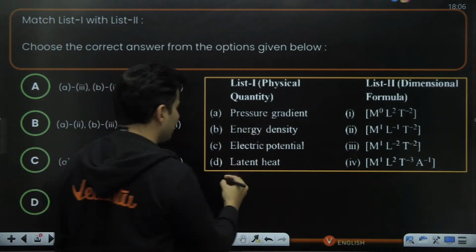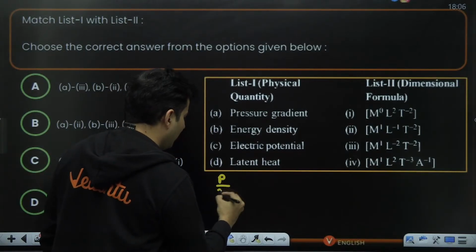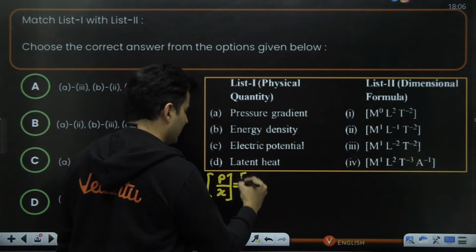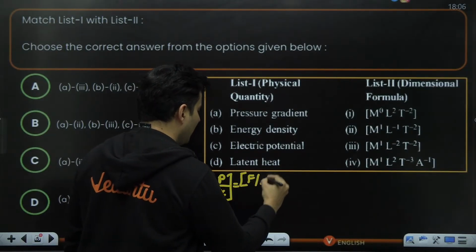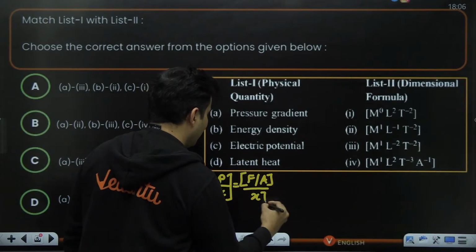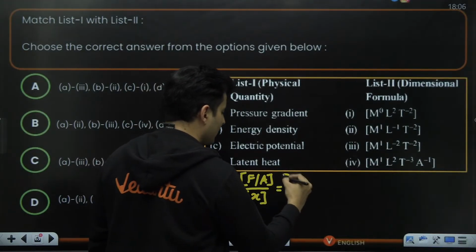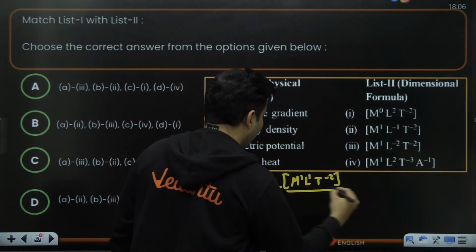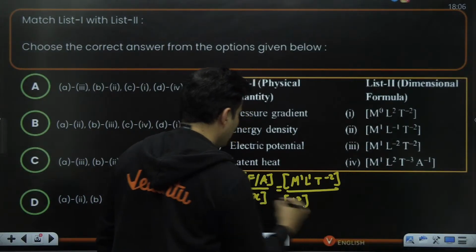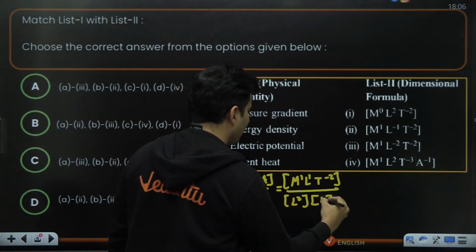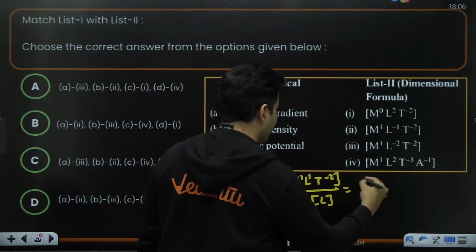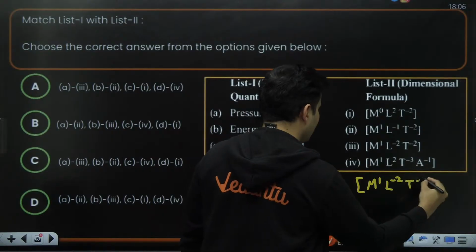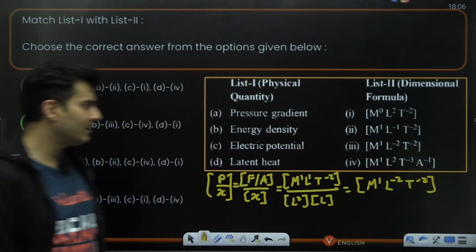So pressure gradient is nothing but pressure divided by displacement. What is the dimension of pressure? It's force divided by area, and this is again divided by x. The dimension of force is M1 L1 T raised to minus 2, divided by area, that means L raised to 2, and this is also length, so again L will come over here, L and L will cancel. I am left with M raised to 1, L raised to minus 2, and T raised to minus 2. Can you see where it is?